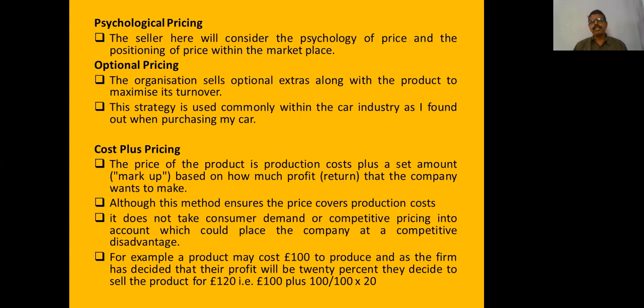Optional pricing means one set of pricing is compulsory and one set of pricing is optional. For example, you can take a house on rent. Here, the advance that you pay is optional based upon the demand, but the lease rent is compulsory.